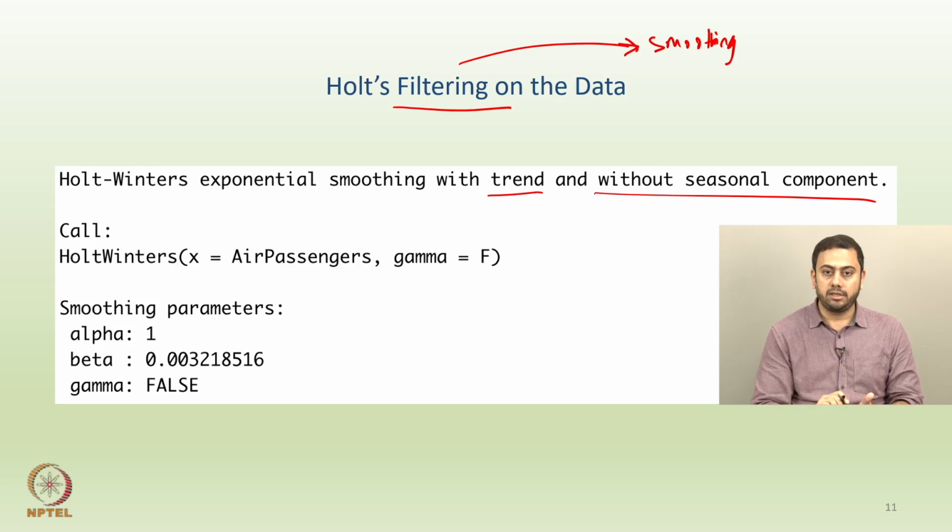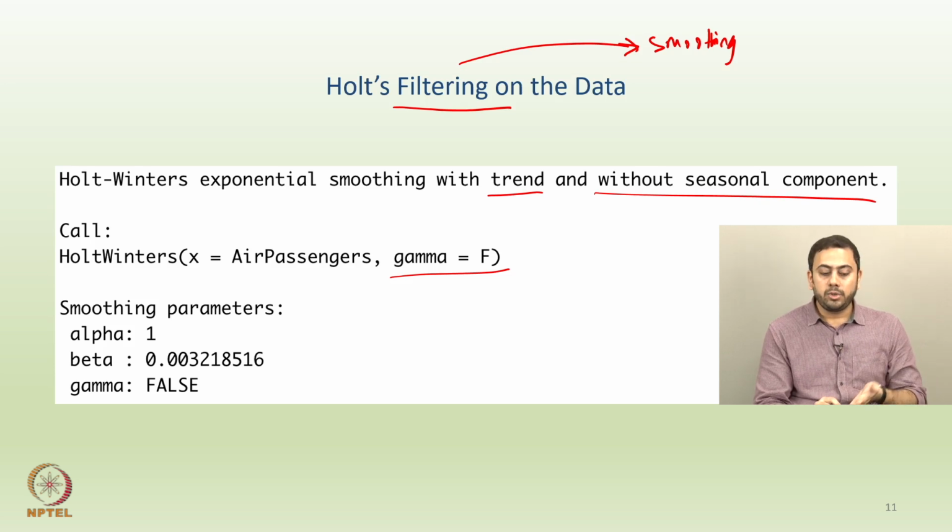double exponential smoothing. One more way of identifying this is gamma equal to F, where F stands for false. So we are not taking any gamma here, and gamma is the seasonality parameter that we saw in the last slide. If you don't have any gamma parameter, you are only controlling for the trend, which means you are applying Holt's technique and not the Holt-Winters technique.